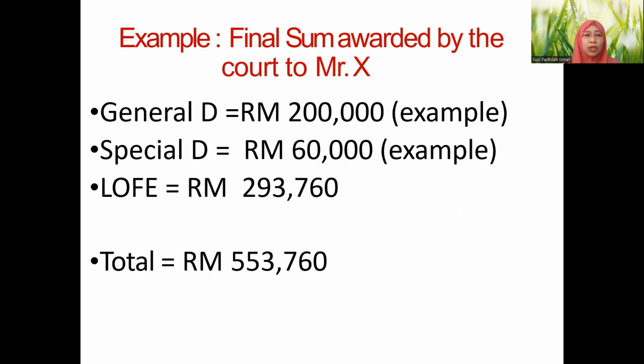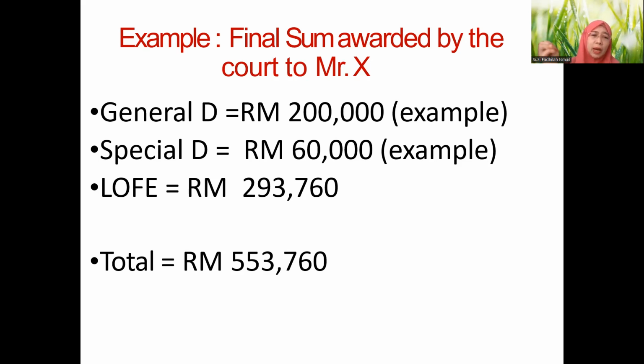All right, and then on top of LOFE, Mr. X here at the age of 24 can still be awarded general damages, pain and suffering, loss of amenities, whatsoever. For example, the court allows 200,000, and special damages, for example, the cost of medical bills or maybe an artificial limb or a wheelchair or nursing care. So that was 60,000. Altogether, the amount of compensation is almost 500,000, more or less here. But still it won't replace your normal life.